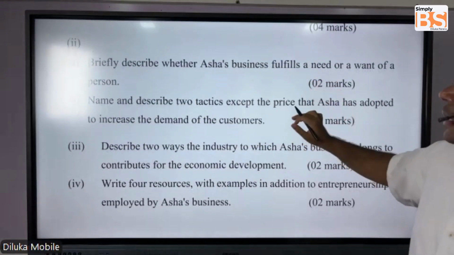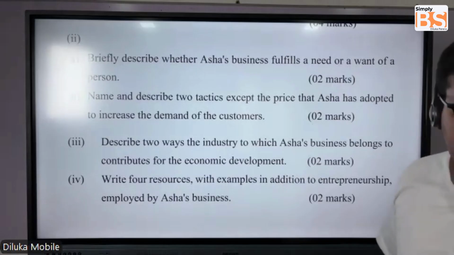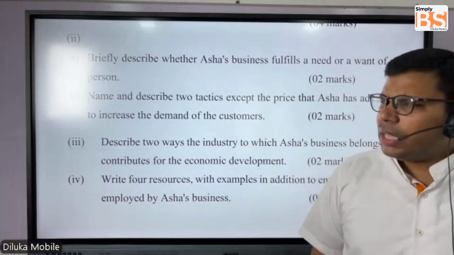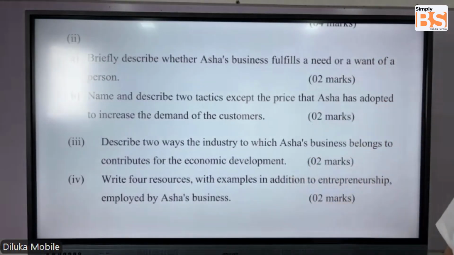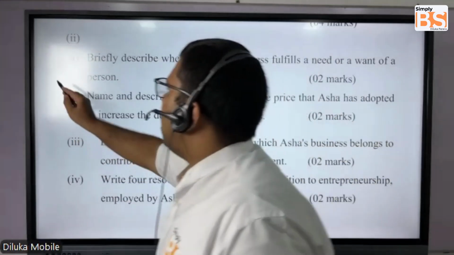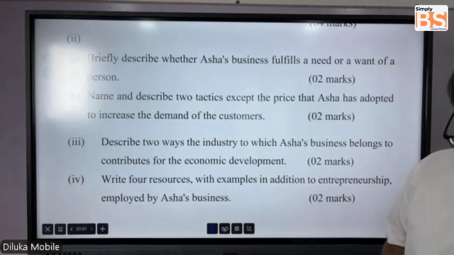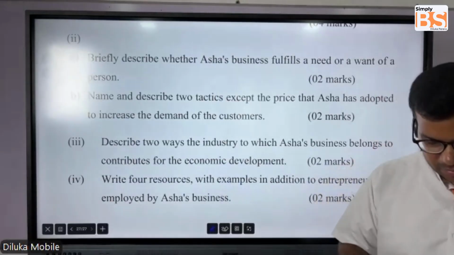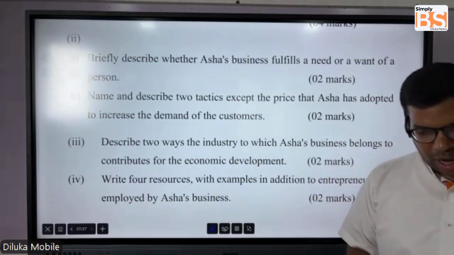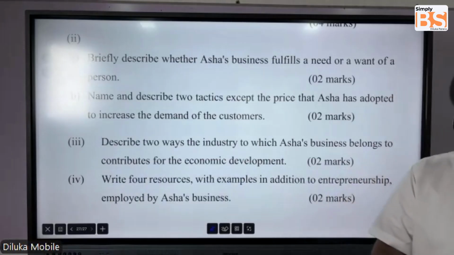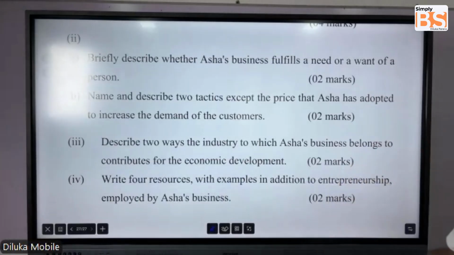Okay, right. Next, they're asking another question. Briefly describe whether Asha's business fulfills a need or a want of a person. What can you say, students? Whether Asha is fulfilling a need or a want.